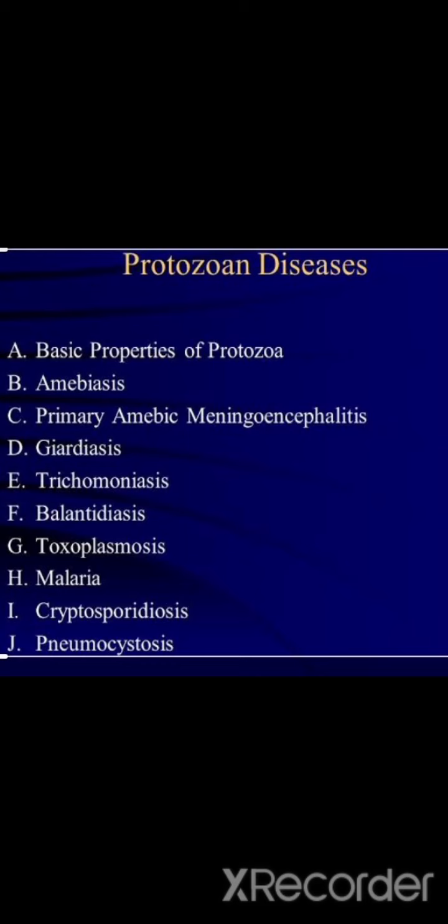They have given some examples of protozoan diseases. The basic properties of protozoans: amoebiasis, primary amoebic meningoencephalitis, giardiasis, trichomoniasis and balantidiasis, toxoplasmosis, malaria, cryptosporidiasis and pneumocystosis.